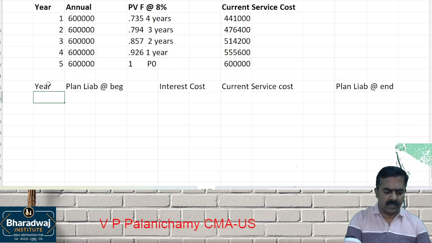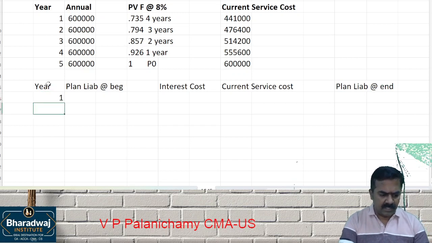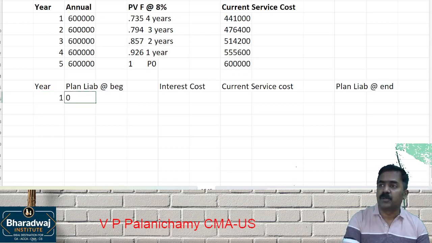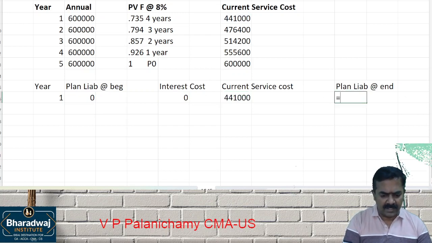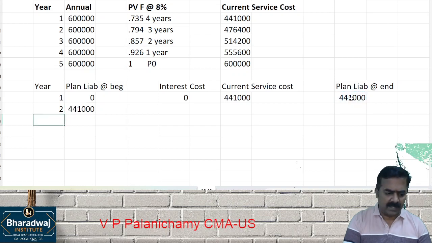You will understand how this works. First year, what is a plan liability at the beginning? 0 இருந்திருக்கும். Interest cost அதனால என்ன இருக்கும்? 0. Current service cost for the first year எவ்வளவு போட்டிருக்கும்? 4,41,000. So plan liabilities at the end of the year is nothing but current service cost. Wait. Second year plan liability is nothing but last year oda closing balance.